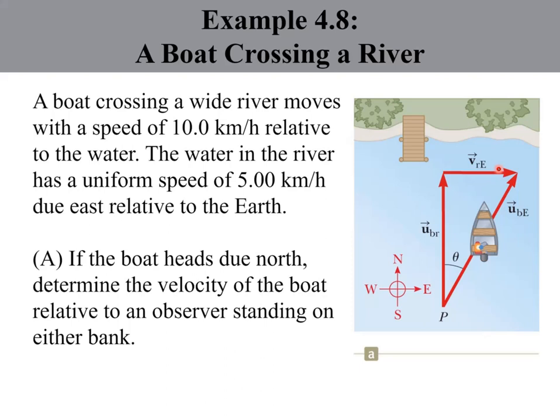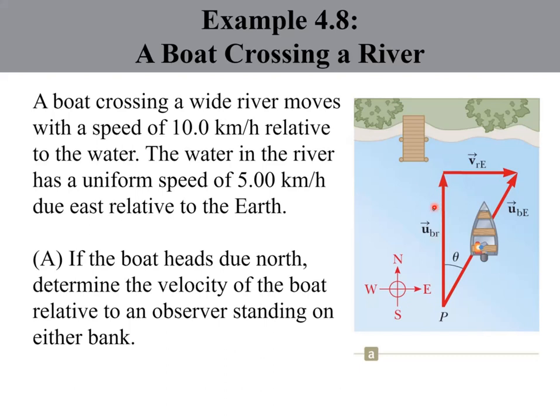Right, so since we have a vector of the speed of the river, which is moving to the east, and then it says that the boat is heading due north with a speed of 10 km per hour relative to the water. So the boat will have a speed of 10 kilometers per hour relative to the water, and it is moving straight forward to the north.